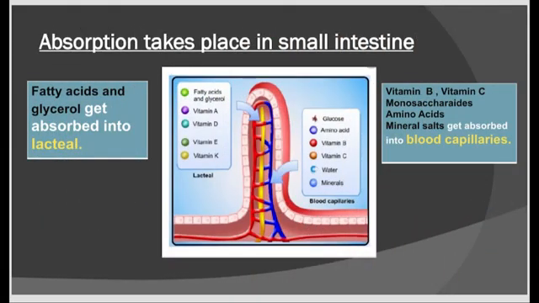These end products of digestion get absorbed into the highly vascularized villi. Fatty acids and fat-soluble vitamins A, D, E, K are absorbed into the lacteal. Vitamins B, C, monosaccharides, amino acids and mineral salts get absorbed into the blood capillaries.